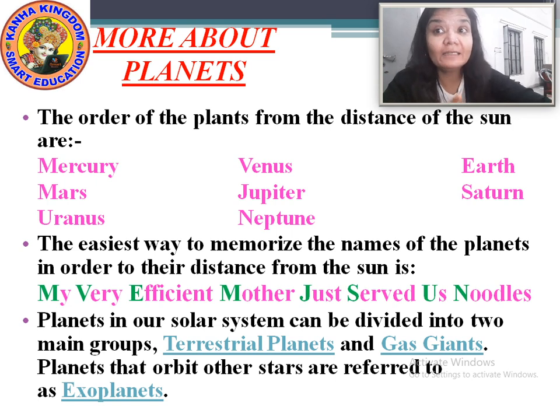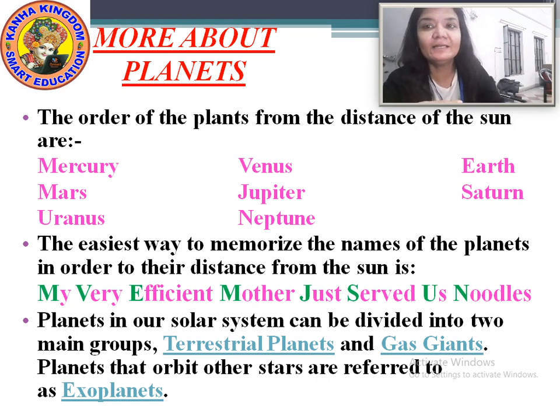Now look at the first letter of each word. First letter of each word means our first word is my. Look at the letter M. The M stands for the first planet, that is Mercury.